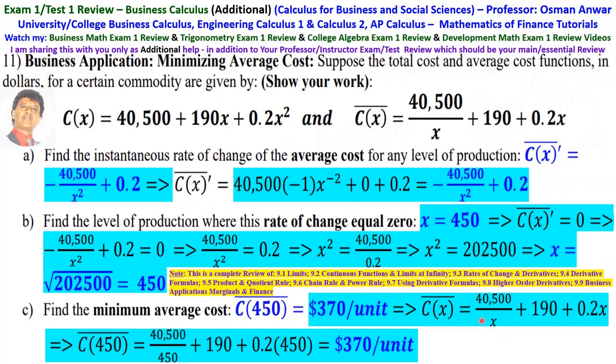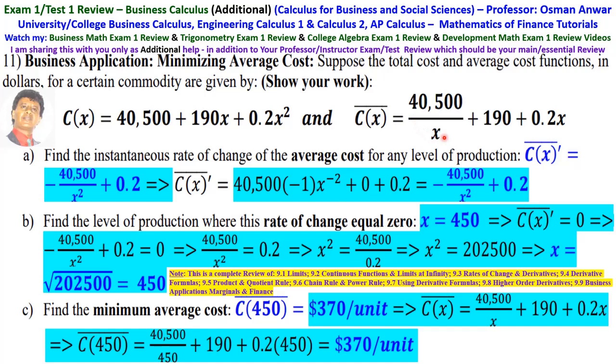Number 11 is business application, minimizing average cost. Suppose the total cost and the average cost functions in dollars for a certain commodity are given by C of x is equal to 40,500 plus 190x plus 0.2x squared. This is the total cost. Then the average cost is C of x over x, which is you divide this by x, so the average cost is